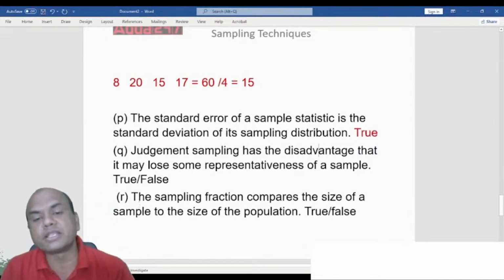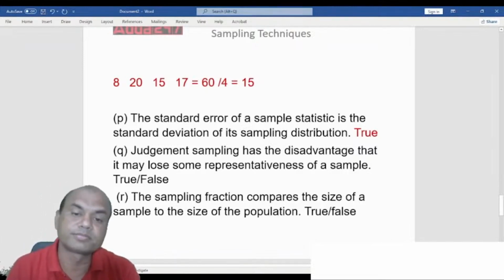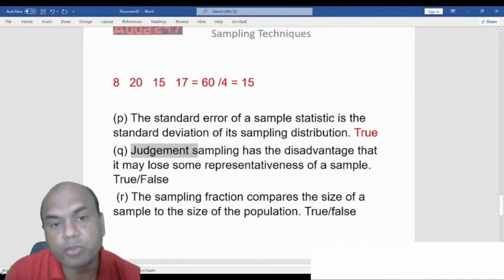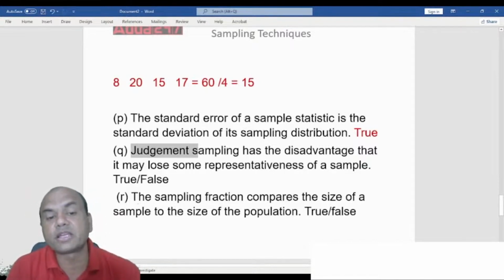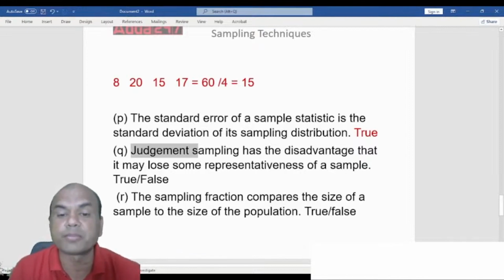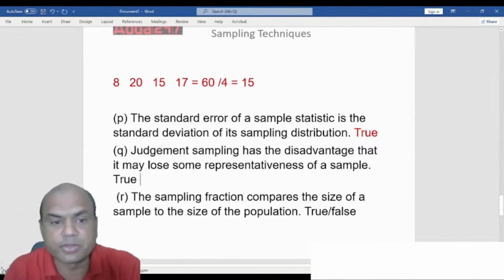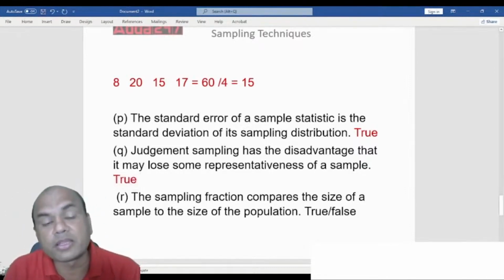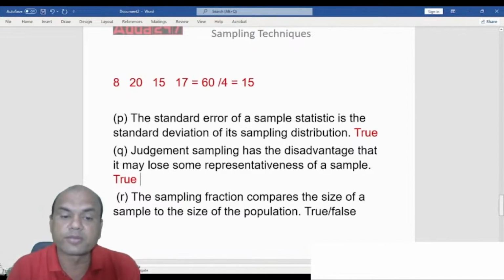Judgment sampling has the disadvantage that it may lose some representativeness of the sample. What is judgment sampling? There are 2 types of sampling. One is probability, second is judgment. That is true, because judgment is based on the individual's judgment. Suppose if I am the judge, I feel something is right, but there may be other things out of my purview or out of my thinking, but they may also be right. So that is true over here.